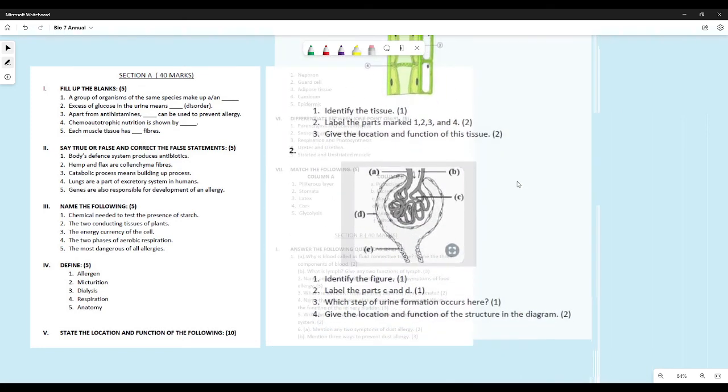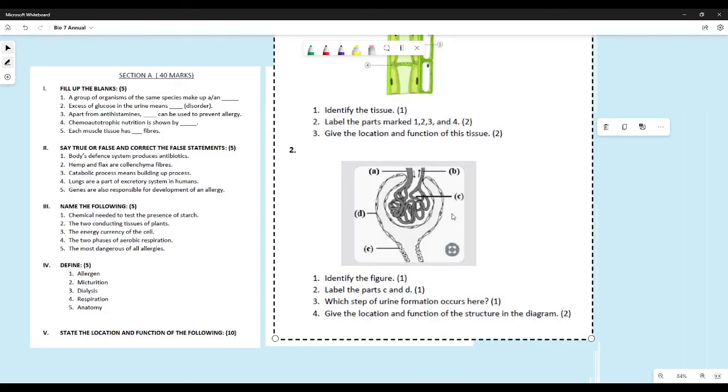Now let us move on to this part. Identify the figure, and this is a part of a nephron. We talked in great detail when we were talking about the functioning of the kidneys, how urine is formed. All you had to do was label, this is a nephron you could have written, or even those who wrote this is a Bowman's capsule, I have given them marks. If you have written even glomerulus, I have given you marks because there are a lot of things over here. So either of those I have given you marks. Label the parts C and D. So C is the glomerulus and D is the Bowman's capsule. So this is how you are supposed to label them.